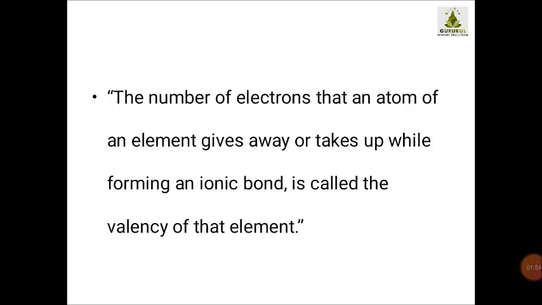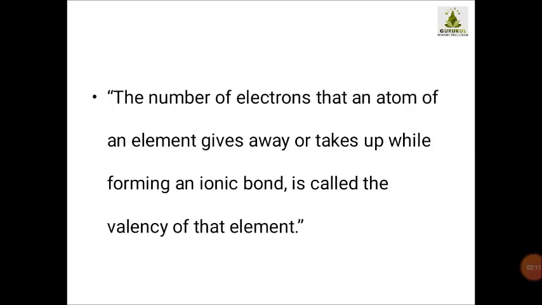Now children, I hope you have studied about ionic bonds and covalent bonds. If you can recall, in your 8th standard you have studied about the types of bonds. One type is ionic and another is covalent.